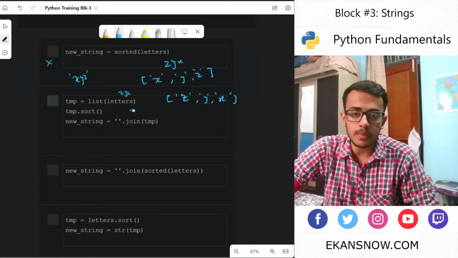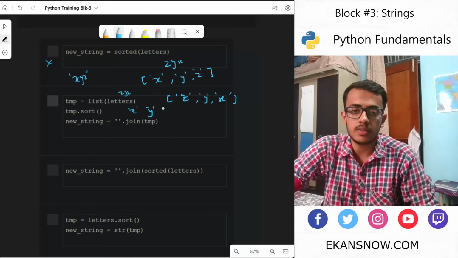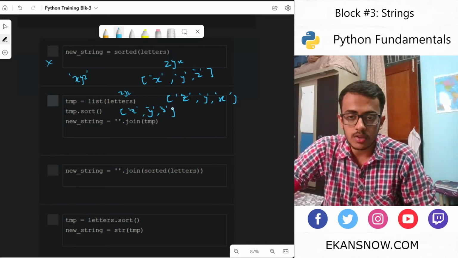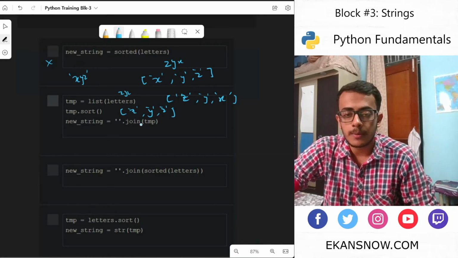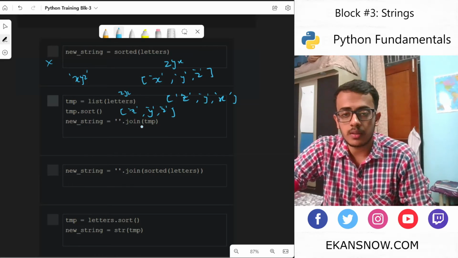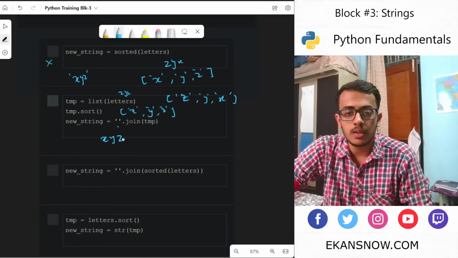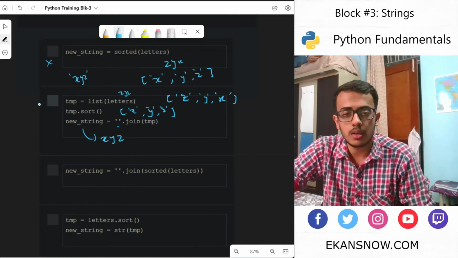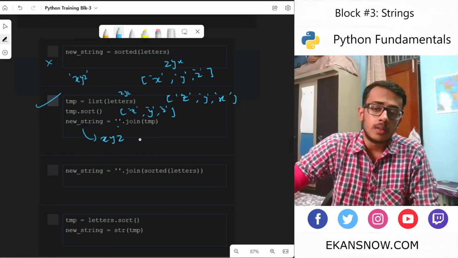That means we have X, Y, and Z. See how their index got changed when we sorted it, and then we are joining it without any value. That means they are just adjacent to each other and joined into a new string, and that's what we wanted. Cool.